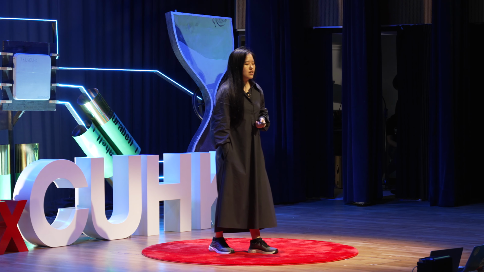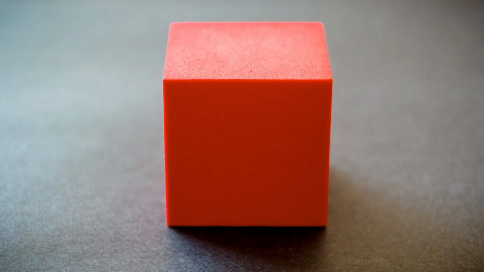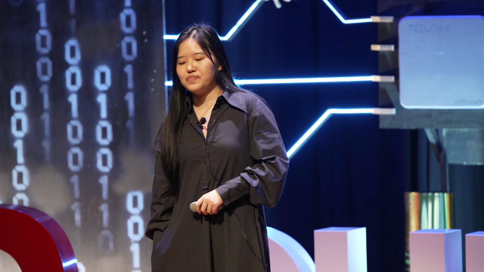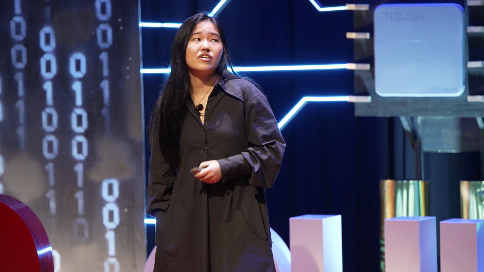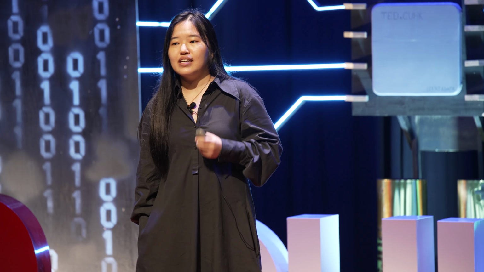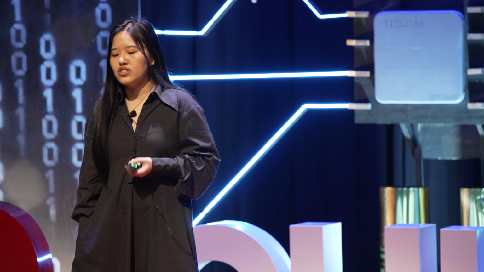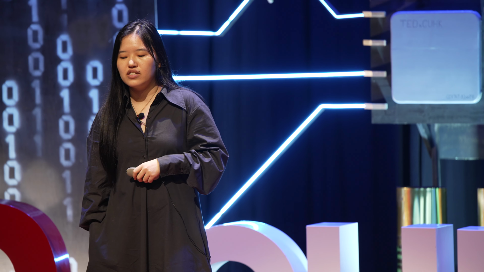of individual cells. So imagine I give you a cube of tissue just like this, and I asked you how on earth you would find out what's inside. Well, you could cut it open, right? And that's the main way we did this before. We would cut it into many, many thin slices, like an onion. And then we would image each one and reconstruct the cube again by putting all of those images together. As you can probably imagine, this is a very, very tedious process. You might have to prepare hundreds, if not thousands of slices. And before you can even image them, they might be torn, they might be folded, stretched, or otherwise damaged, causing a lot of information loss. So you're not going to get the most accurate data.